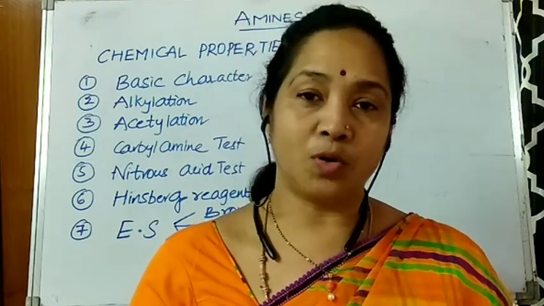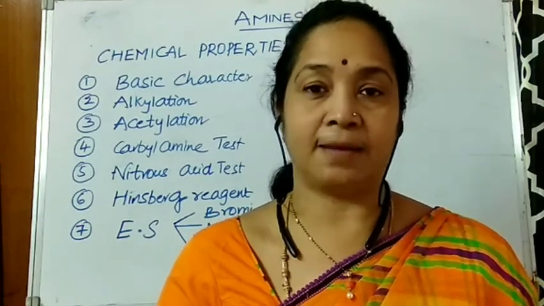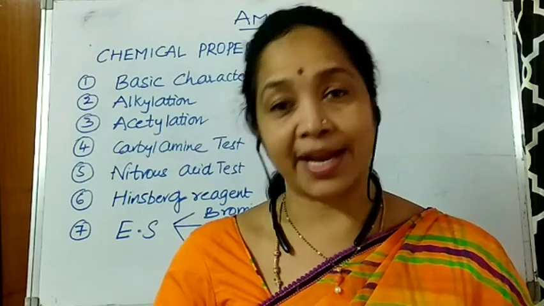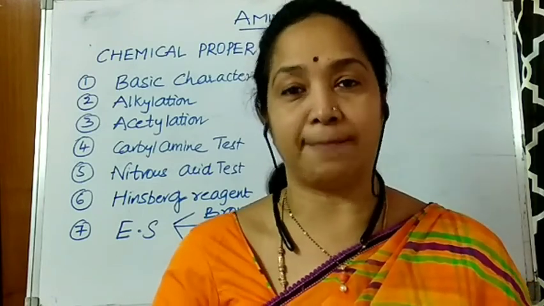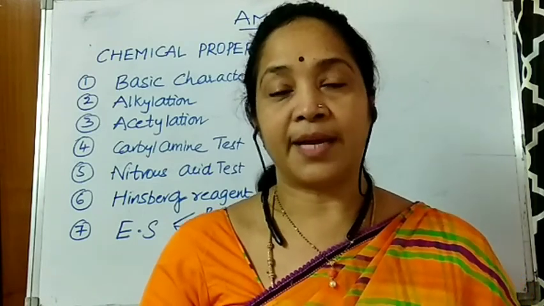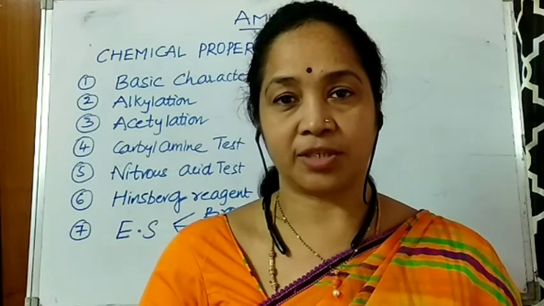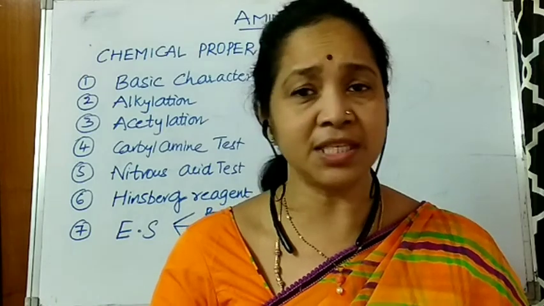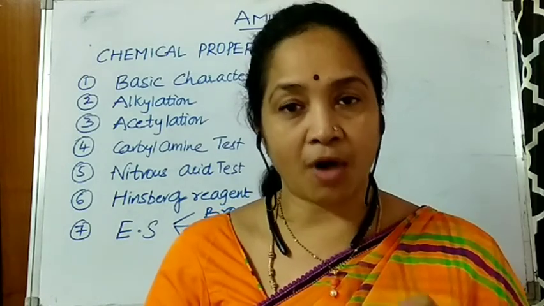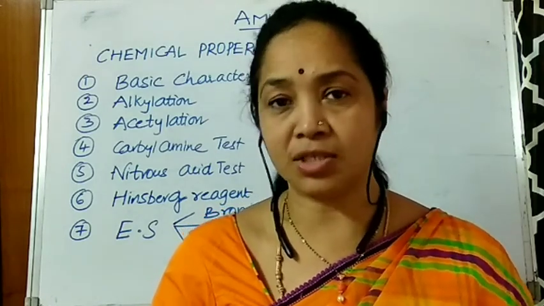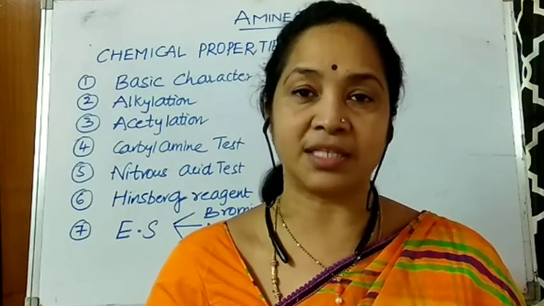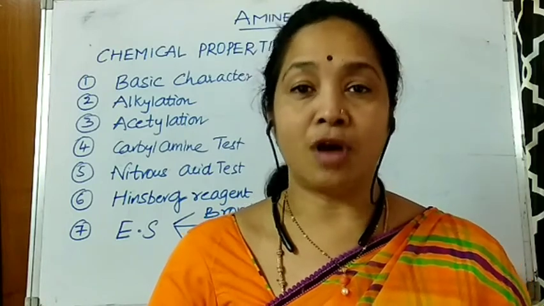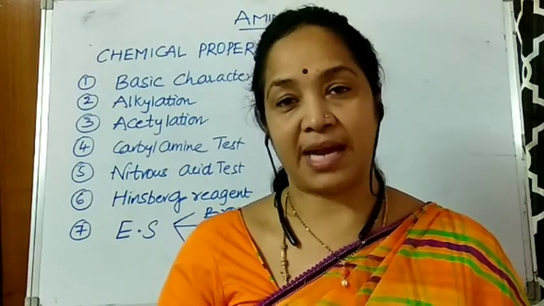Next, we move on to the Hinsberg reagent, that is benzene sulfonyl chloride, which distinguishes primary, secondary as well as tertiary amines. There you will get a white precipitate which is formed with primary amines and is soluble, and the white precipitate which is formed with the secondary amines is insoluble, while tertiary amines do not form one, as benzene sulfonyl chloride does not react with tertiary amines.